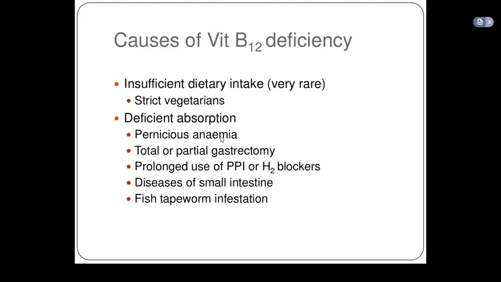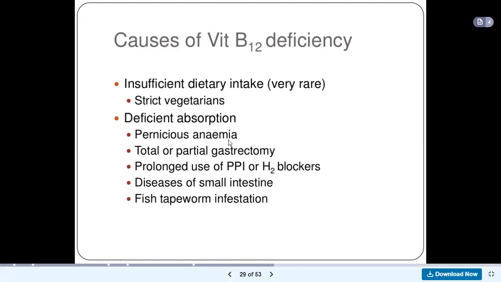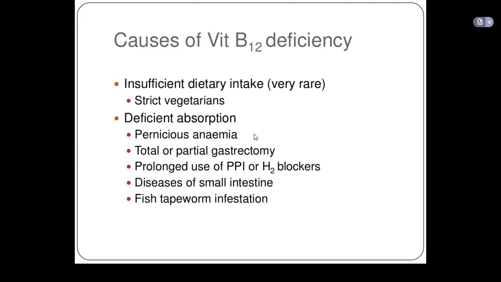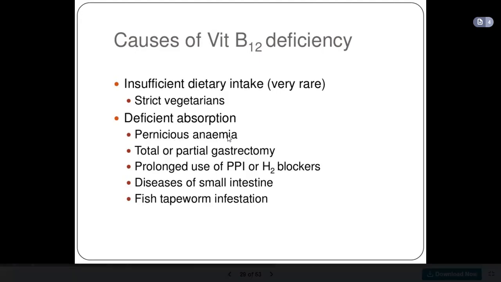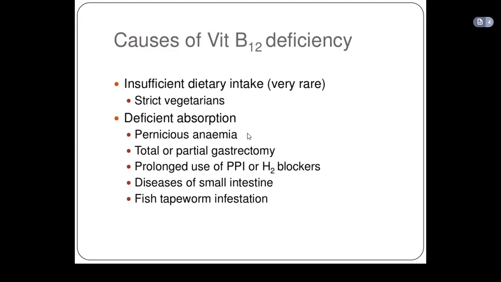It cannot bind to vitamin B12 and help vitamin B12 to be absorbed. So we call that pernicious anemia. Pernicious anemia is an autoimmune condition in which intrinsic factor or parietal cells are destroyed by antibodies. As a result, vitamin B12 cannot be absorbed. Do you understand that? Yes, sir.